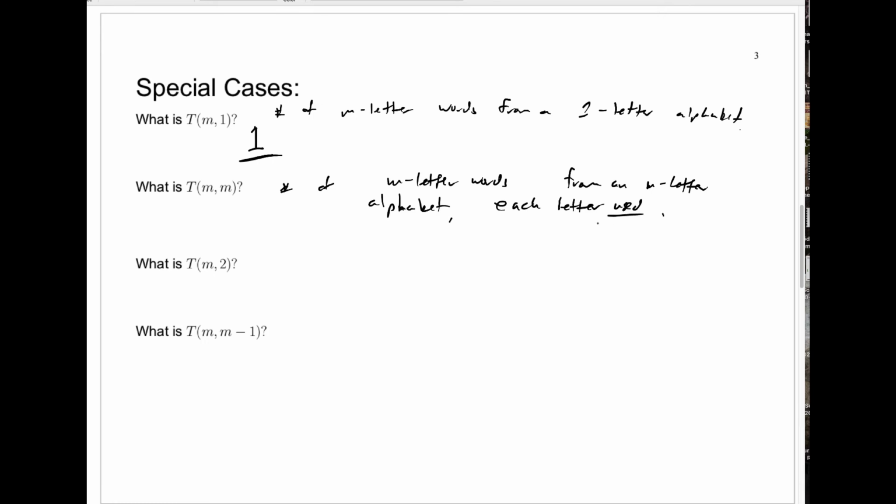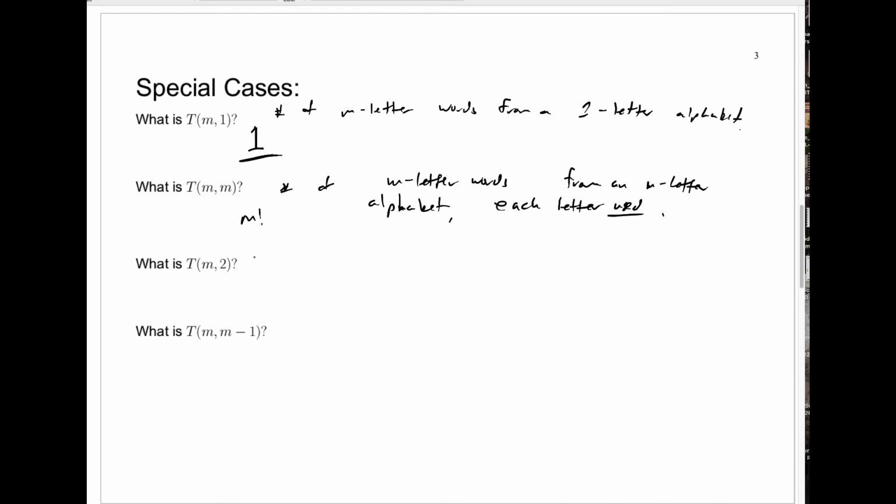Well, that's the same as just a string of length M with no repetitions, from an M-letter alphabet. You use each letter exactly once. You could think of that as the rearrangement of the letters A1 through AM. It's easy to see that there are M factorial such strings.